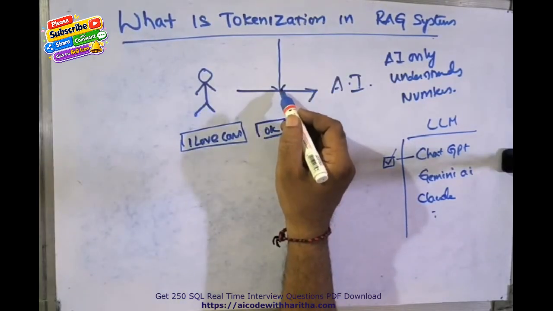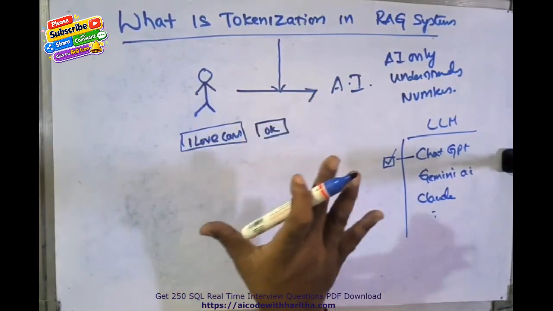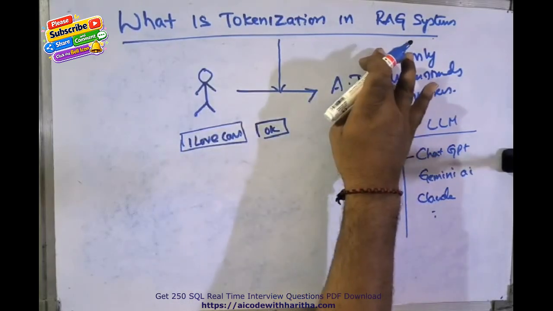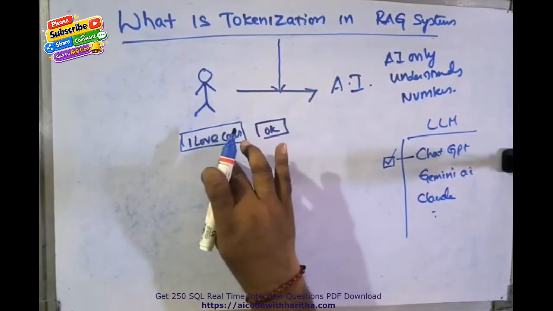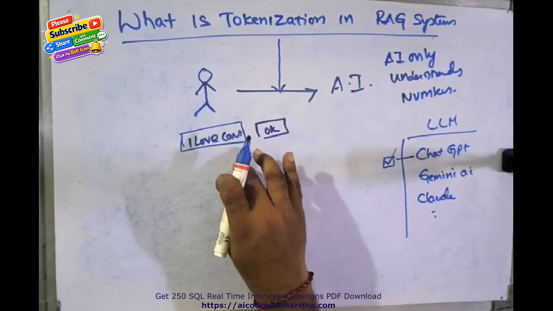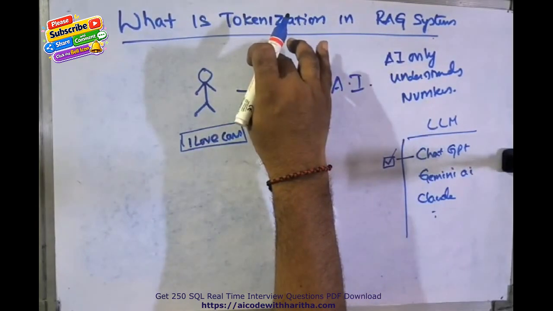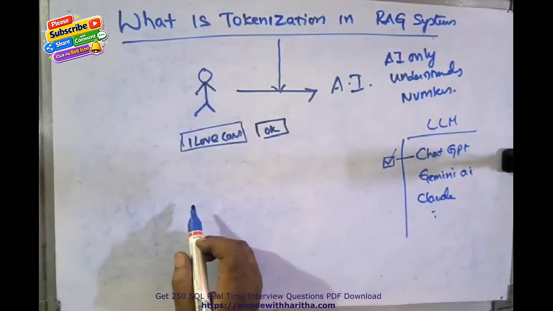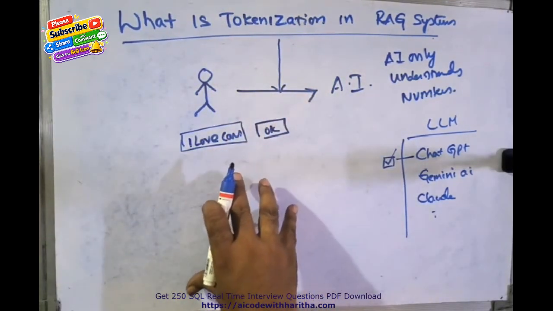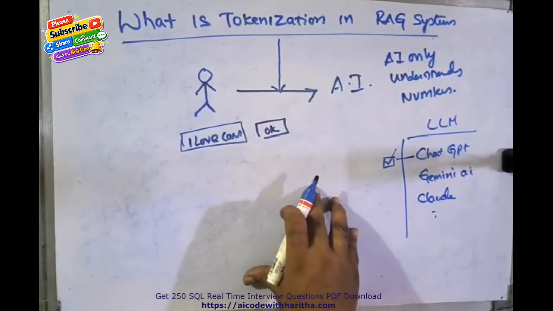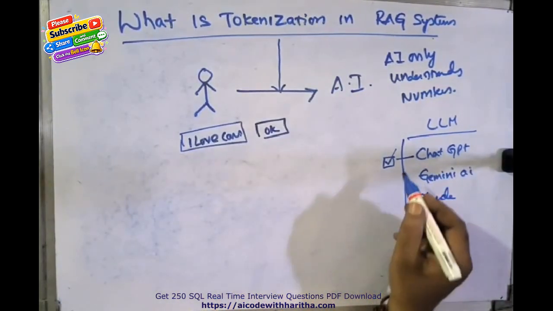So what is tokenization? Tokenization is nothing but, in a RAG system, converting the raw text, the user input text, into numbers. That is called tokenization. So let's check a real example of how the raw text converts into numbers in ChatGPT.